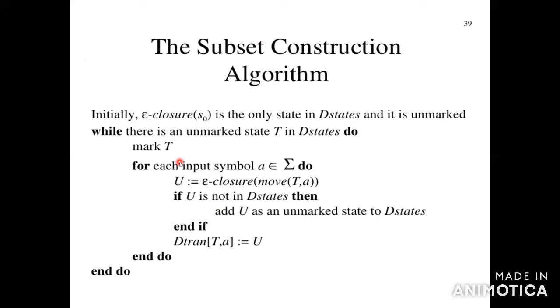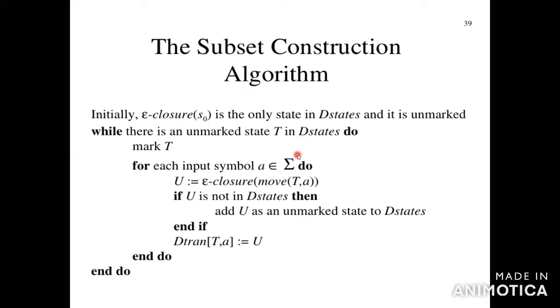Initially, epsilon closure of S naught is the only state in D states and it is unmarked. While there is an unmarked state T in D states, do: for each input symbol a, U will be equal to epsilon closure of move of T comma a. So each and every state you have to solve for the subset construction algorithm.